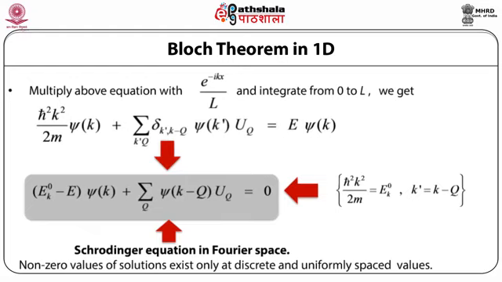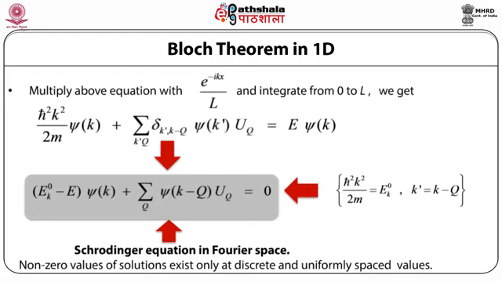So now we can rewrite the Schrödinger equation, taking into account that h cross k square by 2m is equal to, in short form, e k naught, and k prime is equal to k minus q. So the expression then becomes (e k naught minus e) multiplied by phi k plus summation over capital Q phi k minus q into eq is equal to 0. So this is the Schrödinger equation in Fourier space.